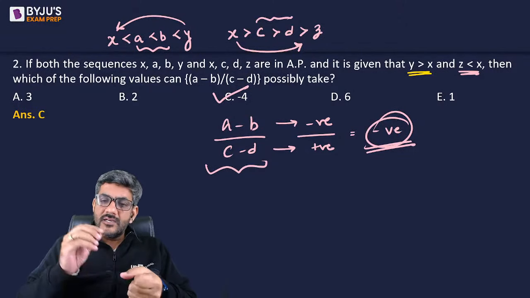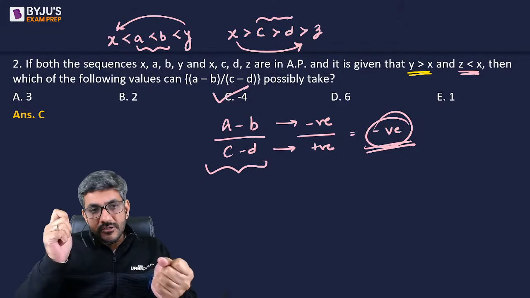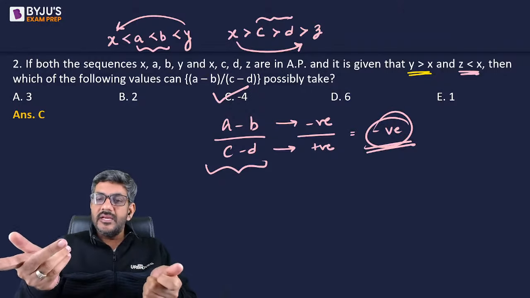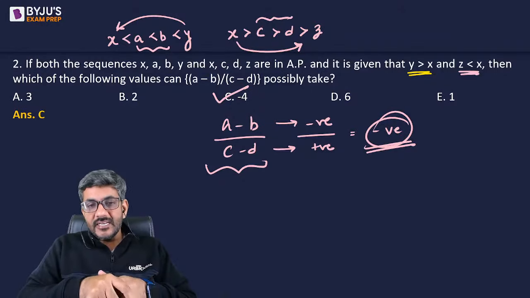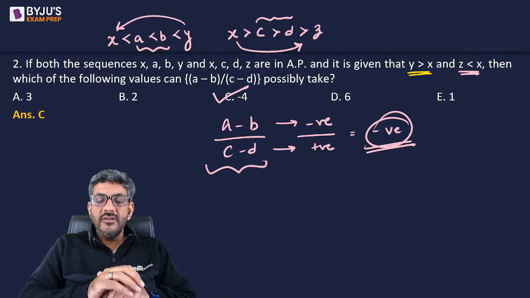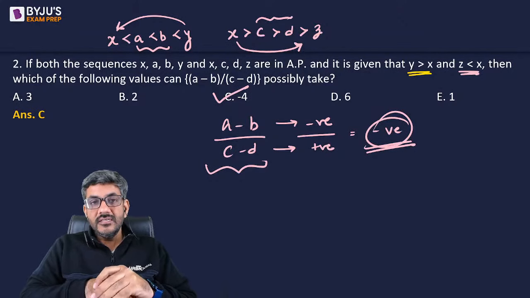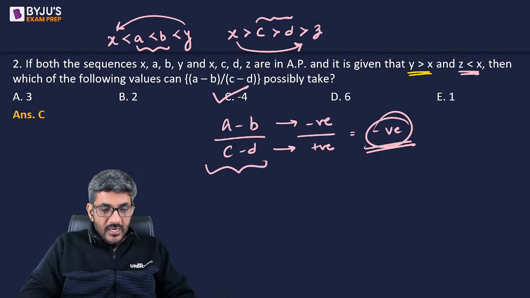So by that logic, I can only figure out कि A B से छोटा है और C D से बड़ा है. If A is smaller than B, A minus B is negative, and if C is greater than D, C minus D is positive, and negative by positive is going to be negative. That is the right answer for us in question number 2. I hope it is understood. I'll move ahead to the next question now.